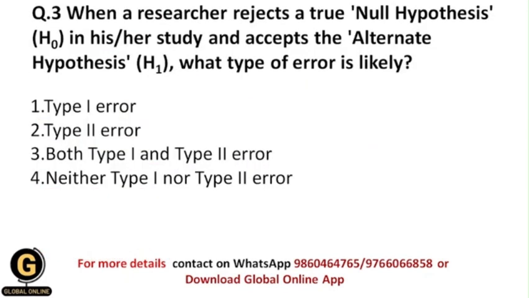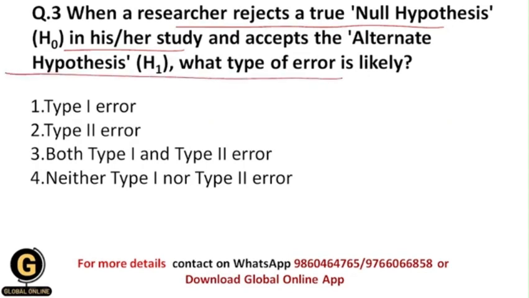When a researcher rejects a true null hypothesis in his or her study and accepts the alternative hypothesis, what type of error is likely? Whenever a researcher rejects a true null hypothesis and accepts the alternate hypothesis, what type of error will occur? As I have told earlier in the previous video, students, there are 2 types of error that occur whenever we test the null hypothesis in the research process. Those types of errors are type 1 error and type 2 error.